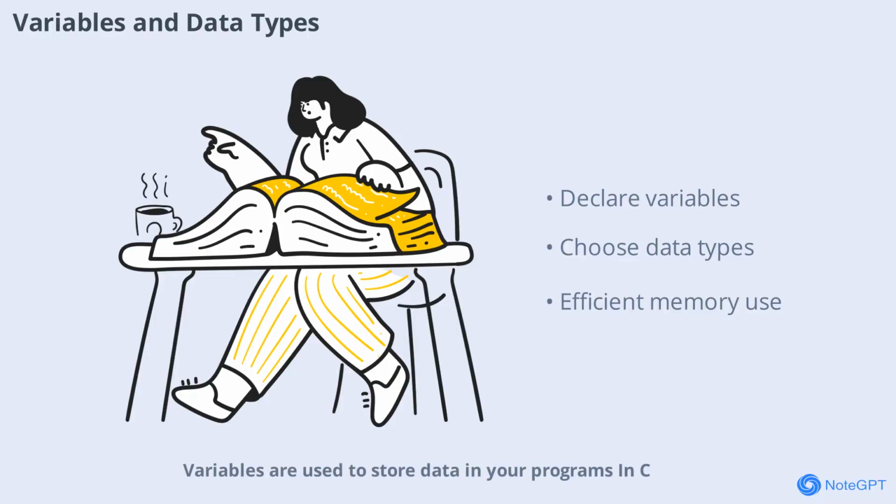Variables are used to store data in your programs. In C, you must declare the type of each variable, such as int for integers, float for decimals, or char for characters. Choosing the right data type helps your program run efficiently and avoids errors. Let's look at how to declare and use variables in C.